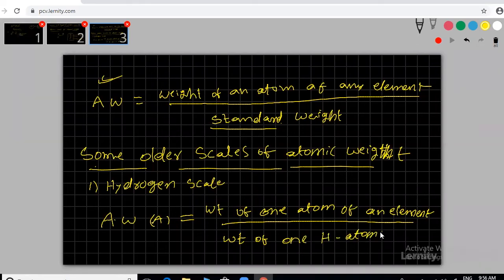This is with respect to the hydrogen scale. Clear?